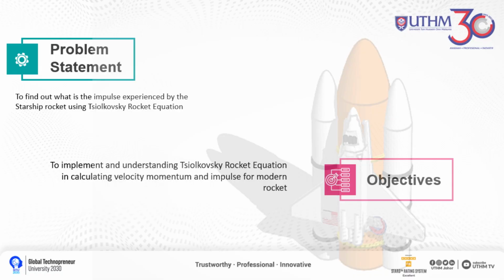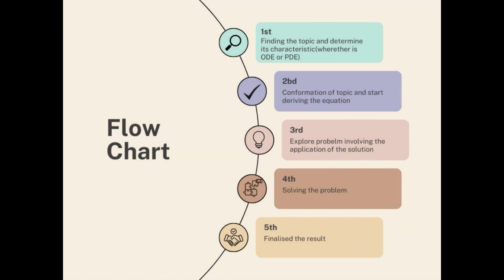Coming back to the topic, the problem statement is to find out the impulse experienced by the Starship rocket using the Tsiolkovsky rocket equation. The objective is to implement an understanding of the Tsiolkovsky rocket equation in calculating velocity, momentum, and impulse for a modern rocket. Next, this is our flow chart.